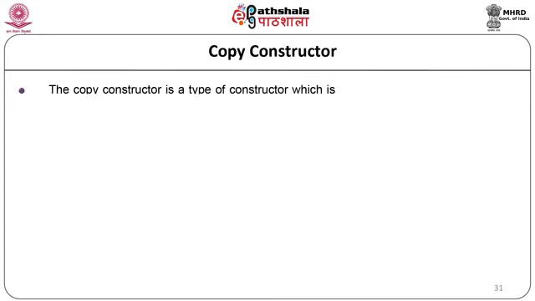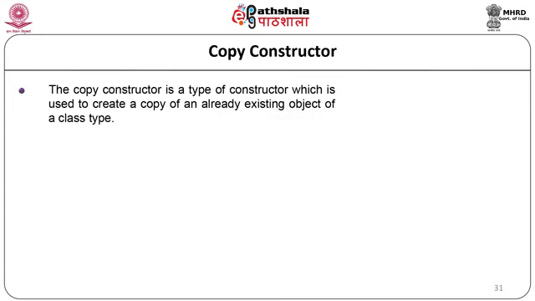The next type of constructor is a copy constructor. The copy constructor is a type of constructor which is used to create a copy of an already existing object of a class type. Now, let us see what happens in built-in data type. Suppose we have the initialization statement as int x equal to 10 and the second statement as int y equal to x. Here one variable is initialized, that is variable y, depending on the value of x. This is what is going to happen in a copy constructor. One object is going to be initialized depending on another object.